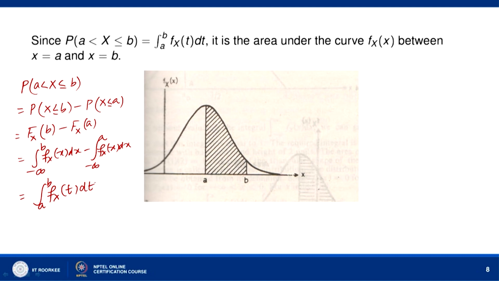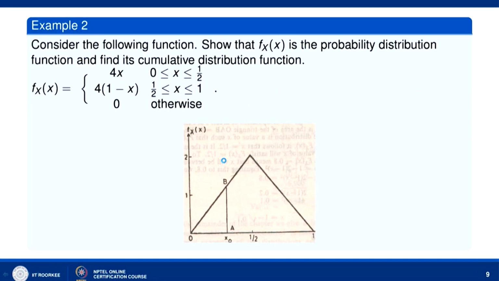So, it is the area under the graph of the f_X(x) function over the interval a to b. So, it is the area under the graph of f_X(x) between x equal to a and x equal to b, as shown in this figure. Now, let us consider the following function: f_X(x) equal to 4x over the interval 0 less than or equal to x less than or equal to half, 4 into (1 minus x) for 1 by 2 less than or equal to x less than or equal to 1, and 0 otherwise. So, we have drawn the graph here.